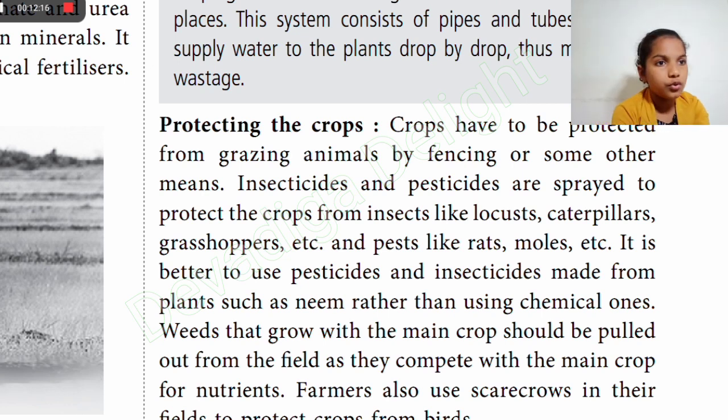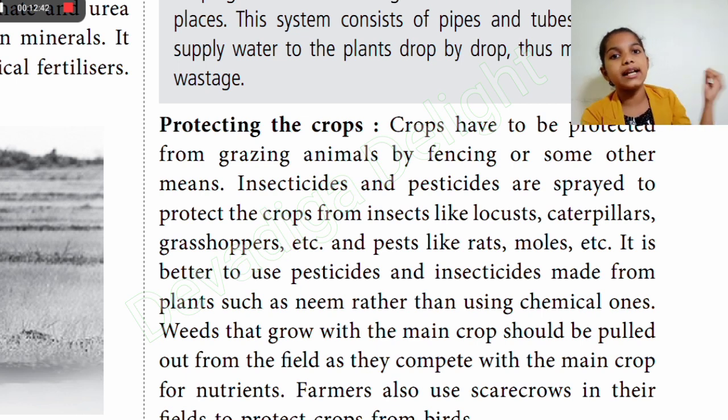for crops too. So next one is weeds that grow in the main crop should be pulled out, because they would be competing for food with other plants. So when the food is given, someone takes it and someone takes it too. So we need to remove the weeds. Otherwise there will be a shortage of food for the main crops like wheat, rice, or so.